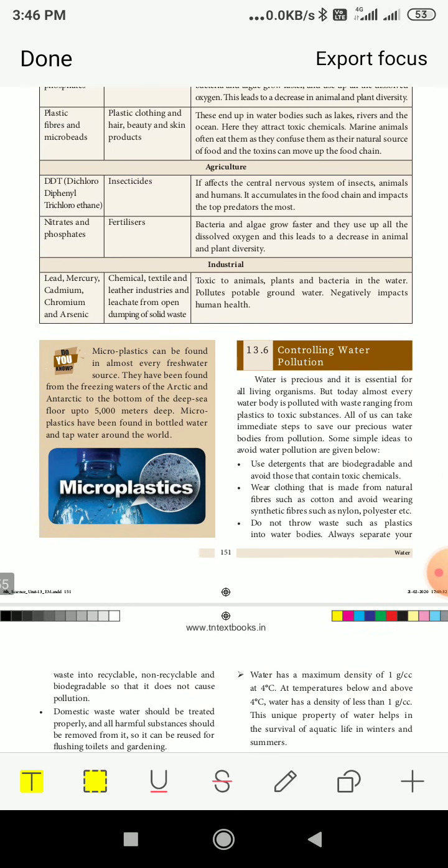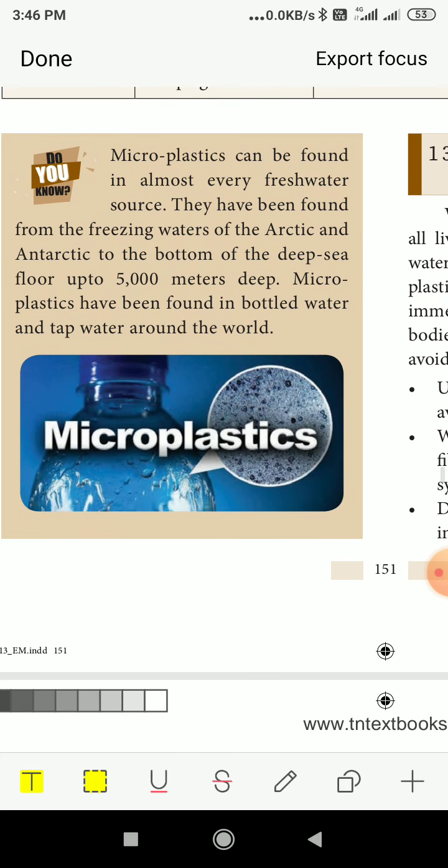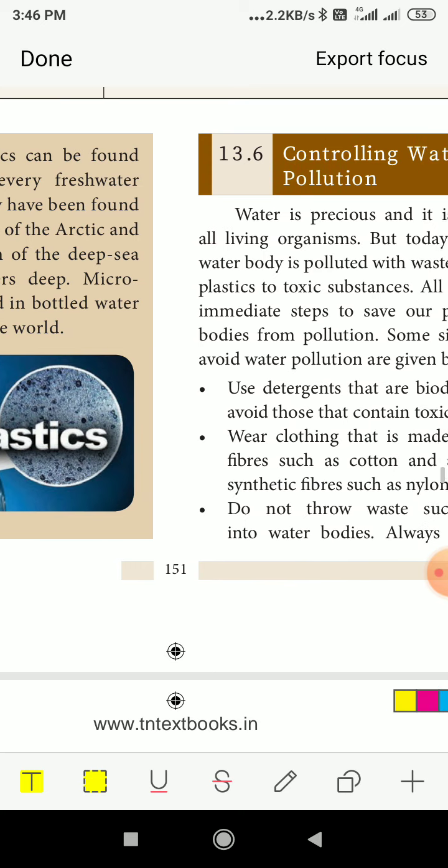Now next one is the Do You Know? Microplastics can be found in almost every freshwater source. They have been found from the freezing waters of the Arctic and the Antarctic to the bottom of the deep sea floor, up to 5,000 meters deep. Microplastics have been found in bottled water and tap water around the world. So these microplastics are also found in bottled water.